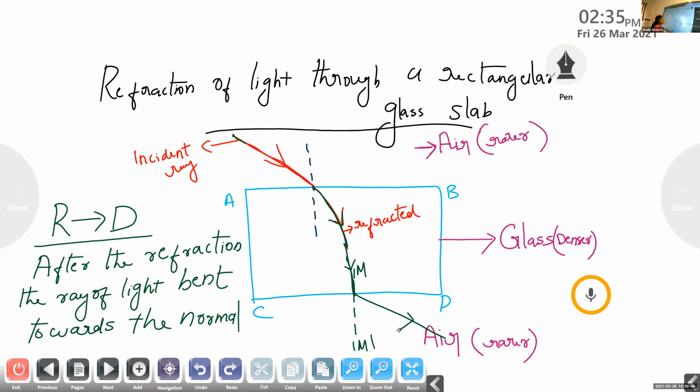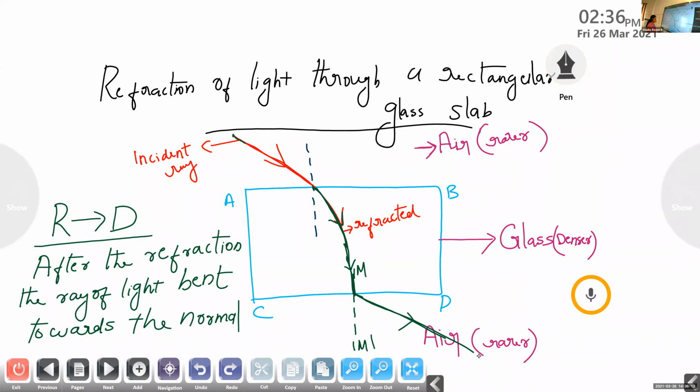The ray of light is bent, or it emerges out, away from the normal. Here it is bent towards the normal, but here what happens? If it is traveling from a denser to a rarer medium, the ray of light is bent away from the normal. There is no relation with the normal. Something like an enemy, it escapes from the normal. It is bent away from the normal.